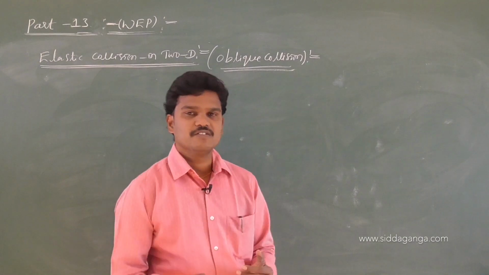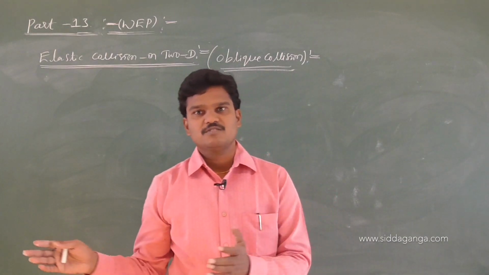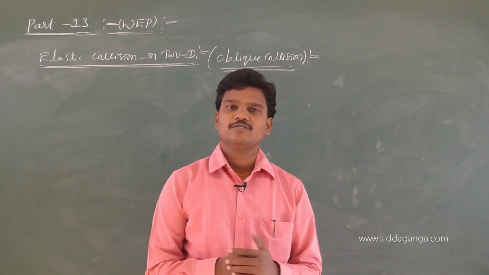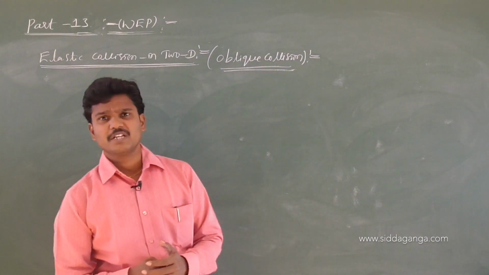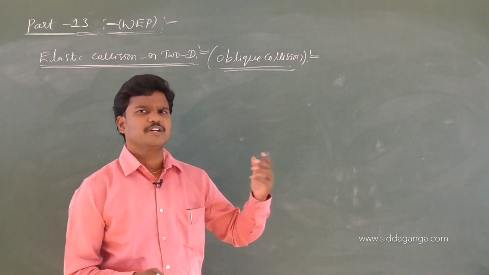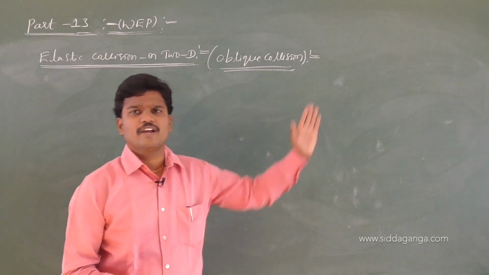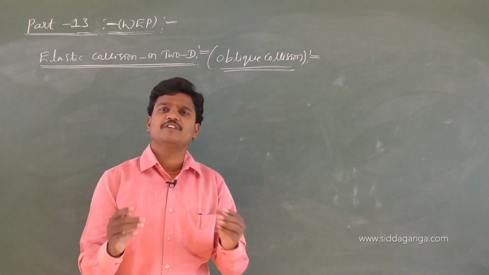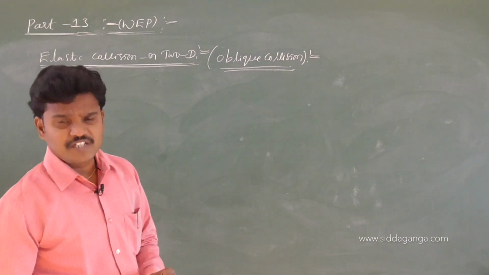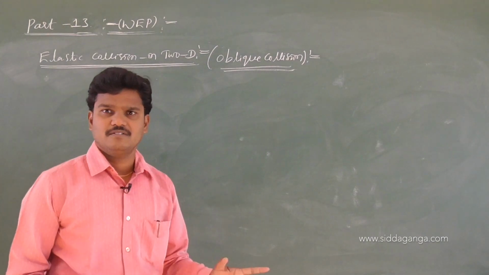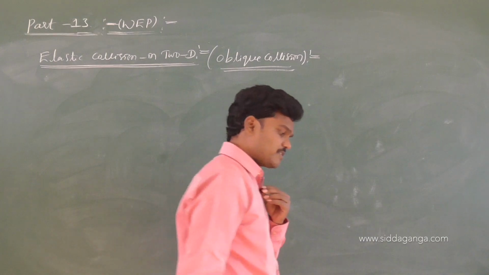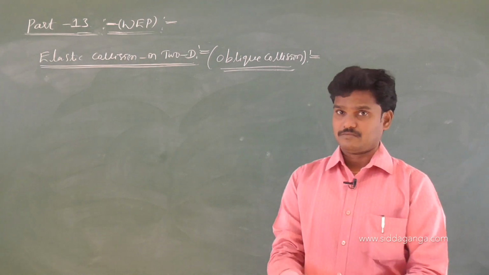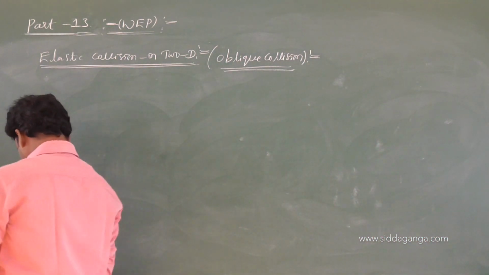In a 1 dimension collision, the particles move only along a straight line before the collision and after the collision. In a 2 dimensional collision, the particles move in a plane. One particle may move along the x axis, another along the y axis. They move in different directions with different angles. So here the collision is not confined along a straight line, and that collision we call a 2 dimensional collision. For this, let me write some equations.